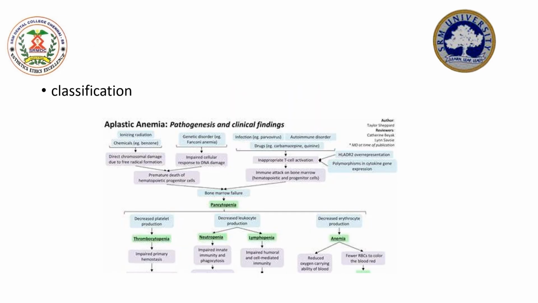Coming to the classification of aplastic anemia, they are primarily classified as aplastic anemia of primary etiology and secondary aplastic anemia.